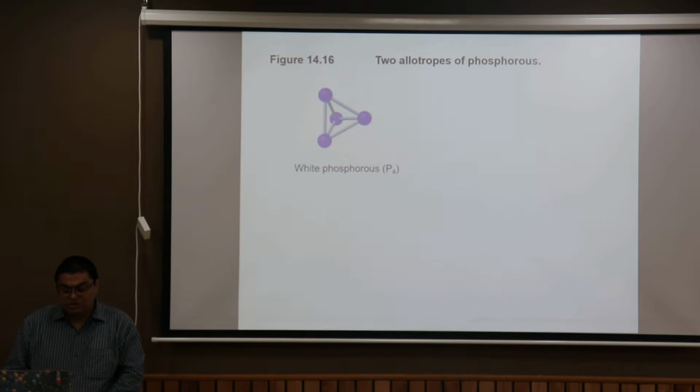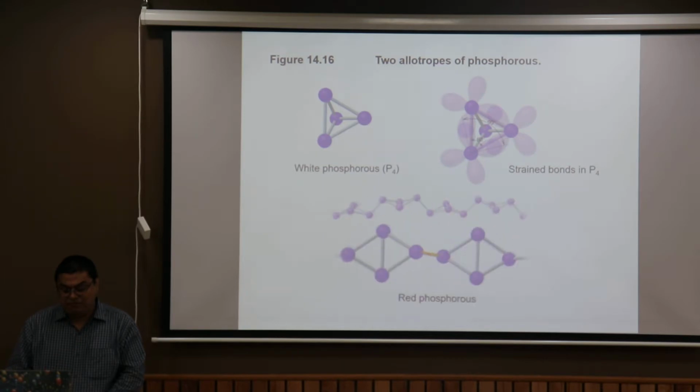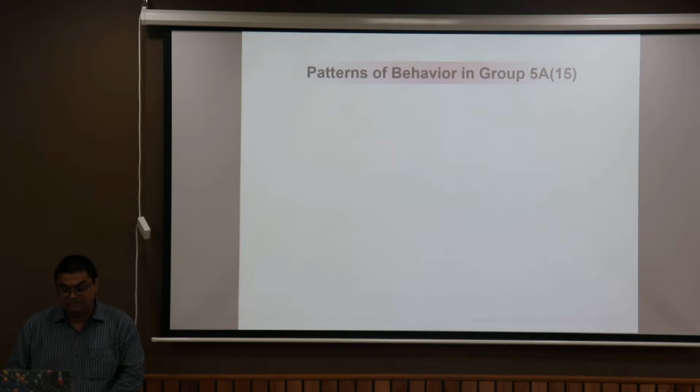Two allotropes of phosphorus: white phosphorus, which is a tetrahedral discrete molecule, whereas red phosphorus has a chain structure in which the units are interbonded, and that makes a difference in their reactivity. There is huge bond strain inside because of the discrete crowding of the bonded electrons, and hence white phosphorus is relatively more reactive than red phosphorus.